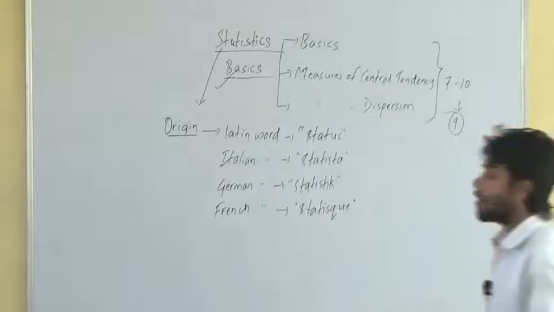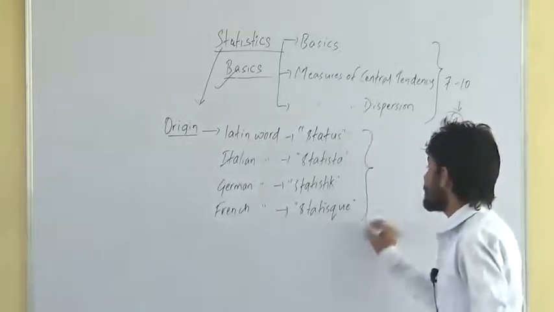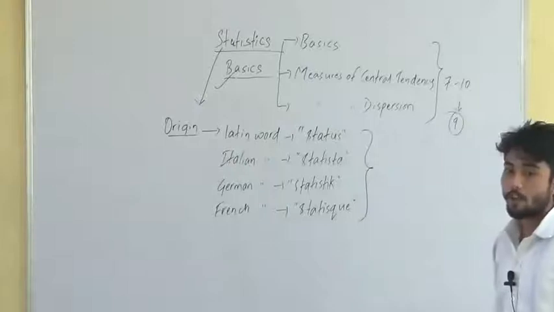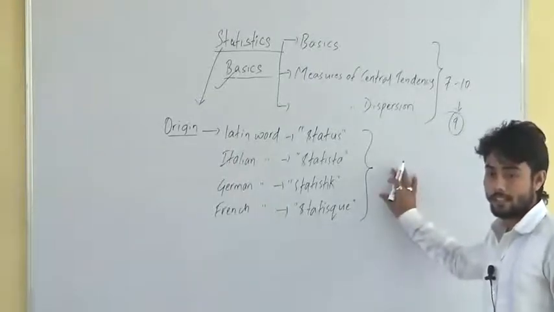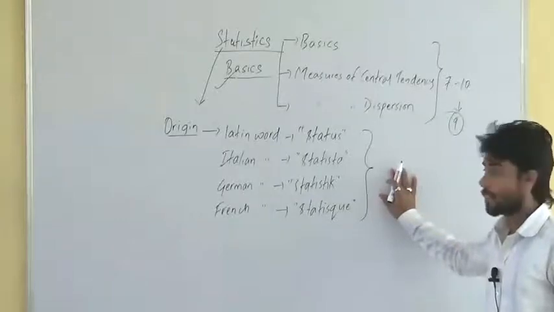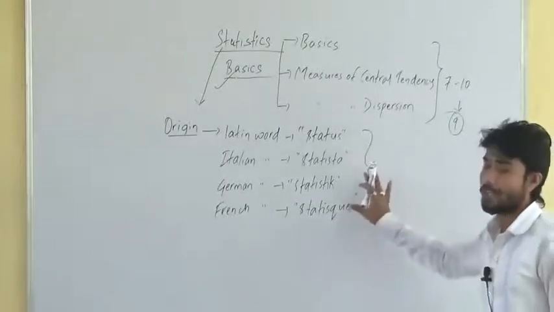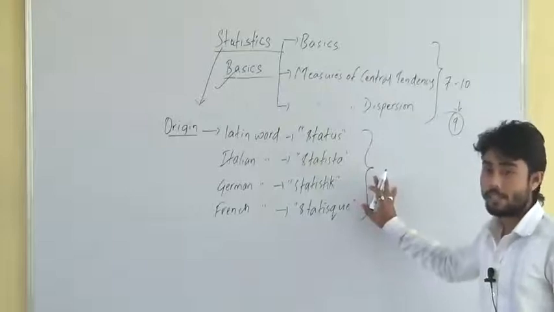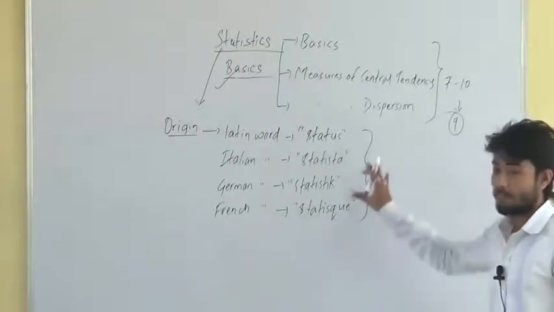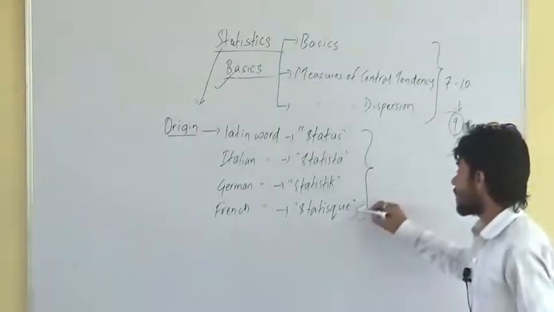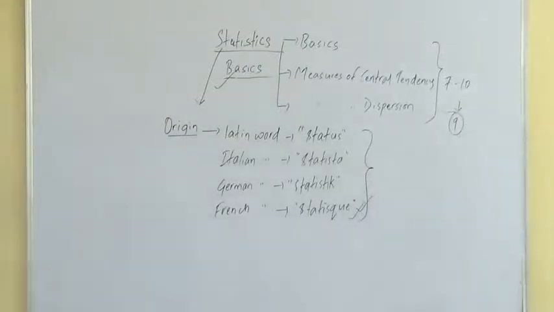The meaning of all these terms, taken collectively in a broader sense, would be the collection of the data. Basically, I have given this origin because they might ask you a theoretical question on this.